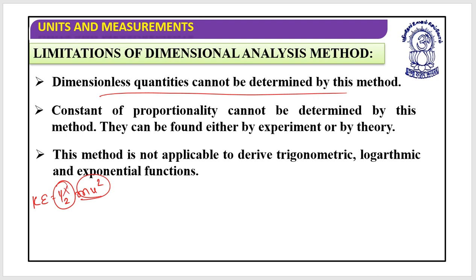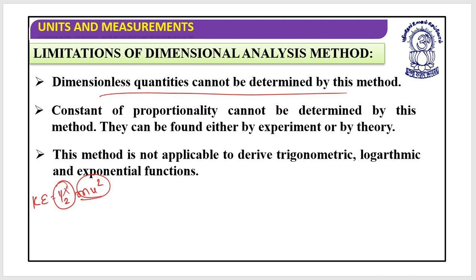For 1 by 2, we need to do multiple experiments and find this data experimentally, but we cannot find 1 by 2 using dimensional analysis. This is probably its biggest challenge.